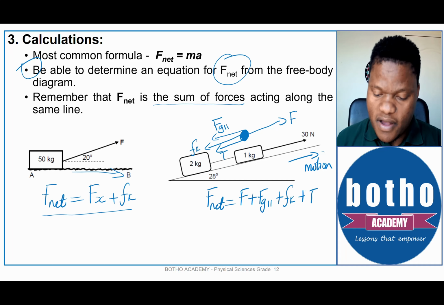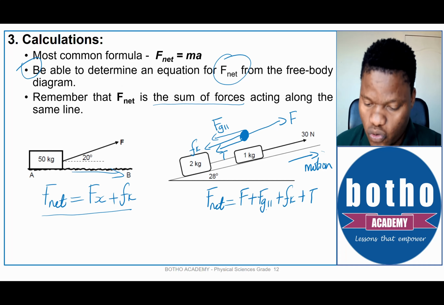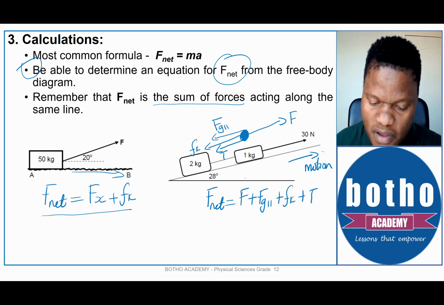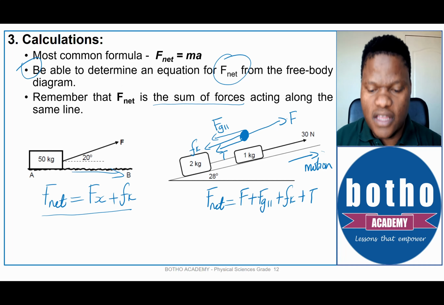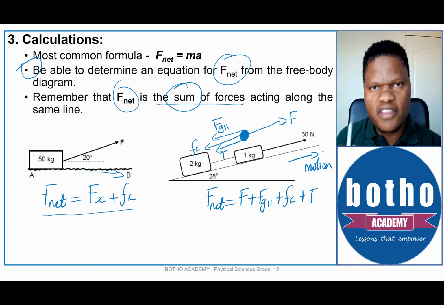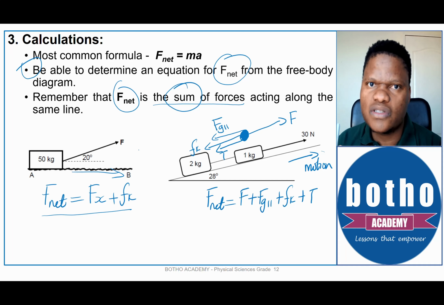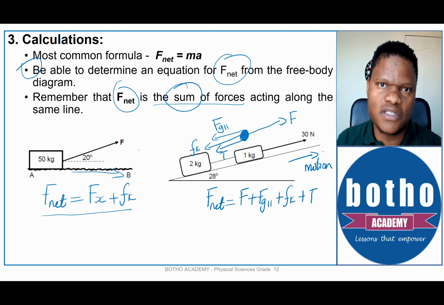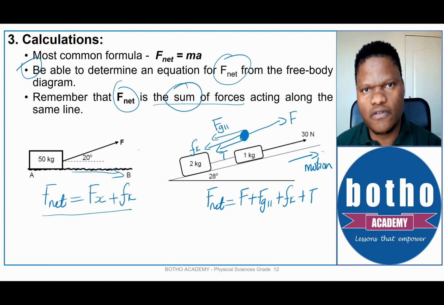Now, remember, I know that some of you will be thinking, why don't I put a negative sign instead of a positive sign after the first force? Remember, the F net is a sum. In mathematics, a sum is represented by addition, not subtraction. Subtraction is used when we are dealing with a difference. So here, because we're dealing with a sum, we add all the forces.